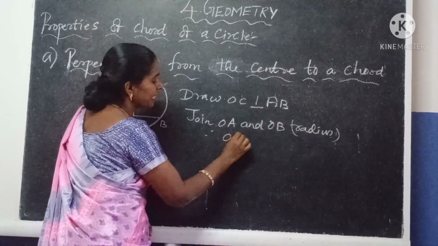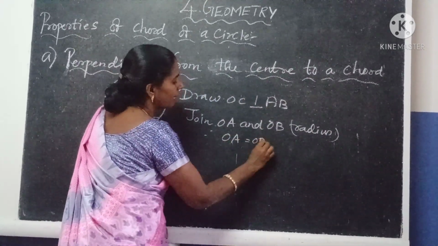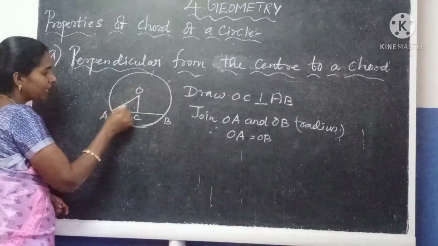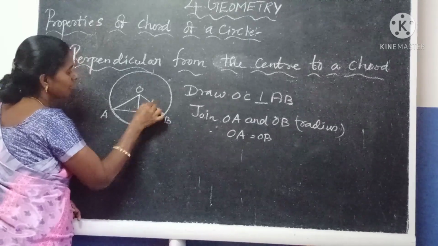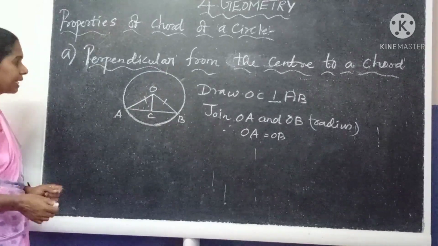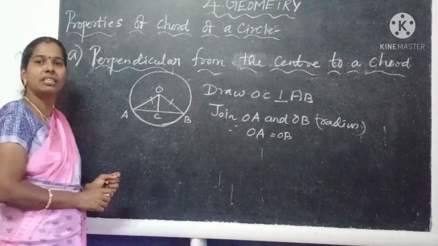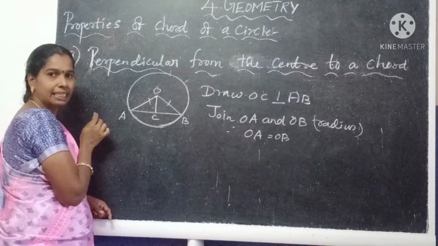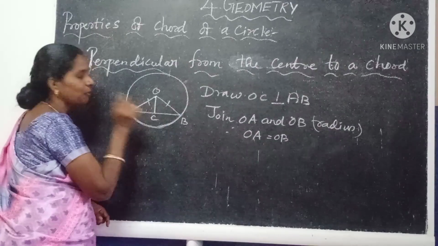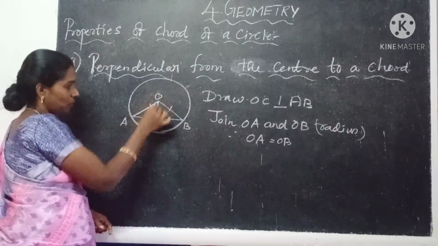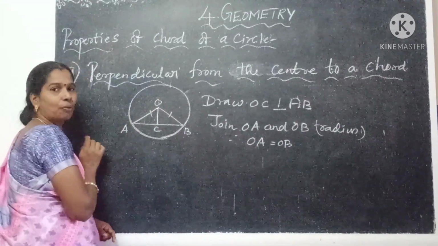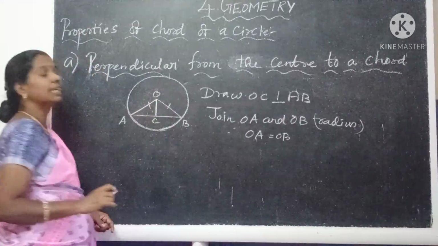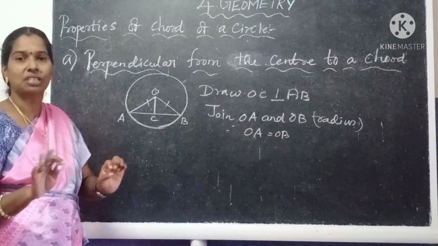You know, in a circle, OA is equal to OB, as radii are equal. Now what happened? I get two triangles. What are the triangles I get here? AOC is one triangle and BOC is another triangle. Now this OC becomes the common side of both triangles.